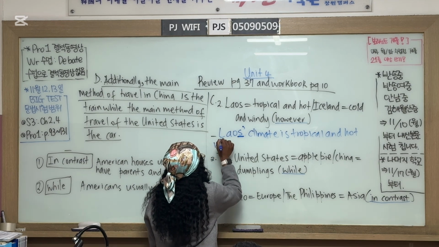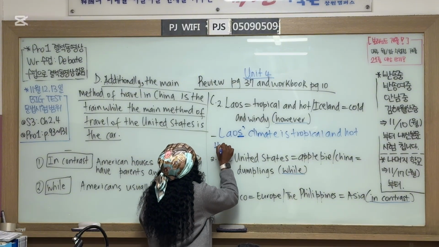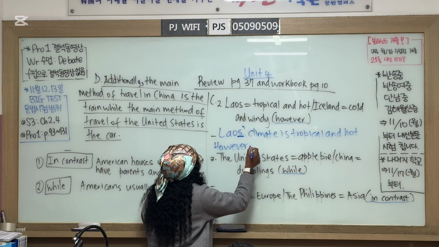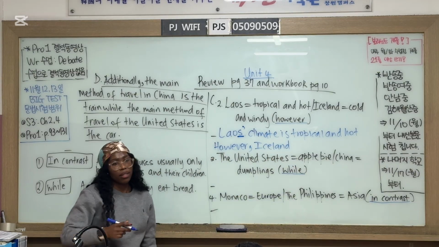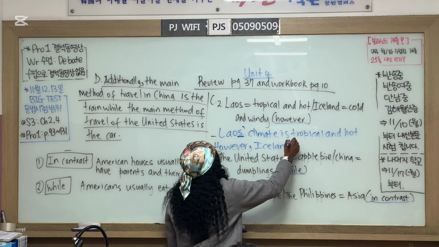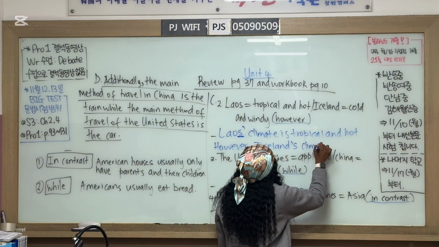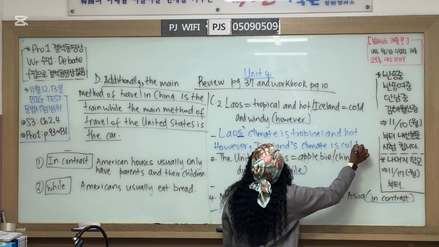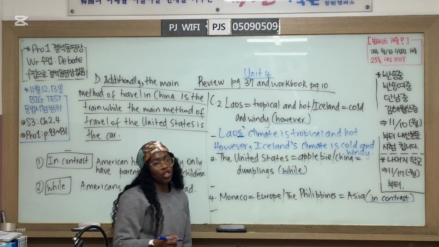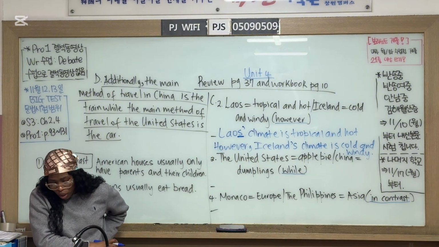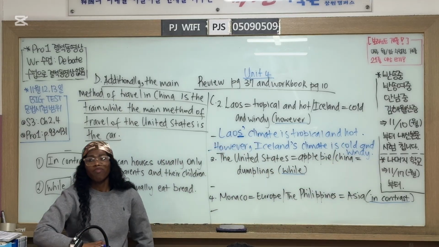While, however, comma, Iceland's, how do I write Iceland's? Apostrophe S. Good. Iceland's climate is cold and windy. Good job. Who can do number 3? There are 2 sentences.